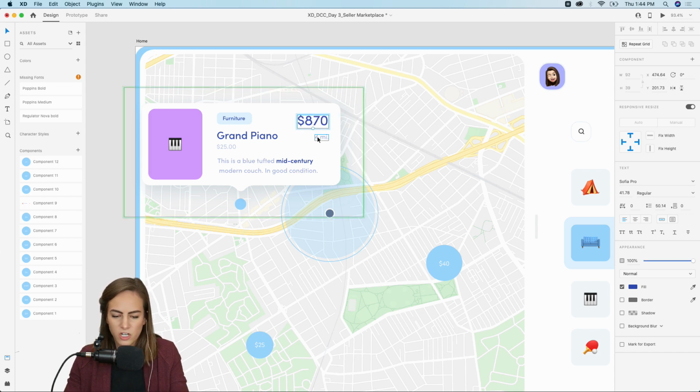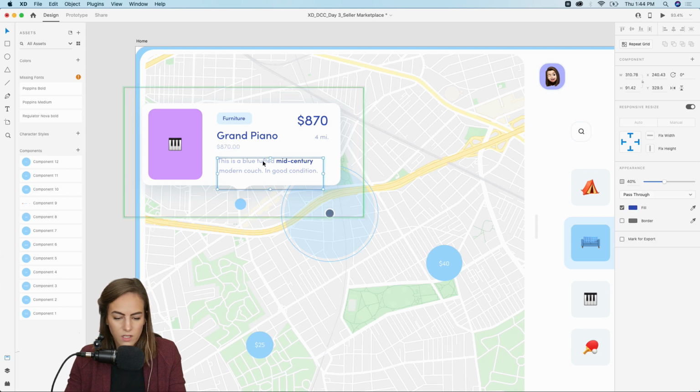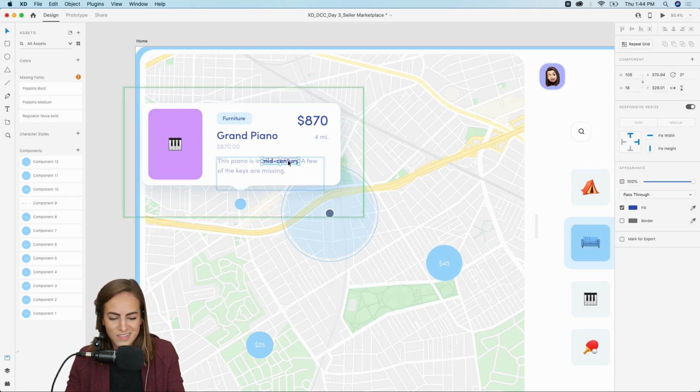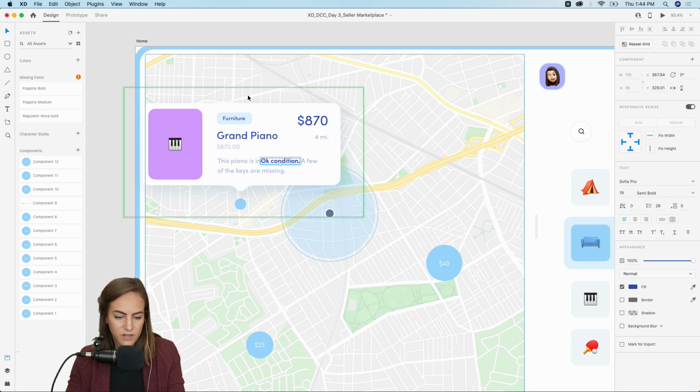$870. Maybe you can change, 4 miles away, something else. $870. And then give a little description again. So let's say, maybe this one is not in good condition. This piano is in okay condition. A few of the keys are missing. Okay. Probably should be a bit cheaper if the keys are missing, but okay condition. Period for the highlighted text.